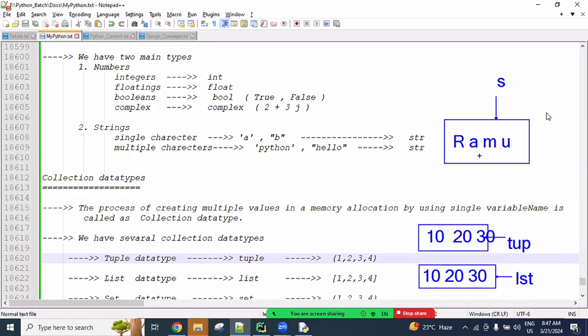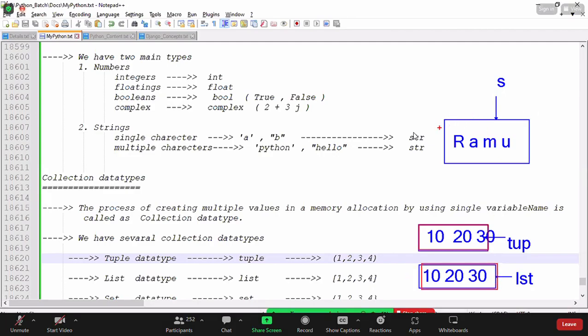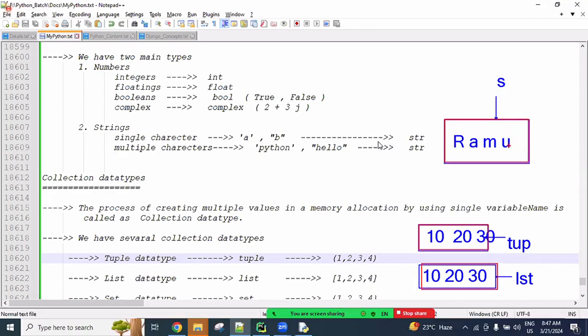So in memory allocation like this we saved. After creating values in the memory, this is a tuple object, this is a list object, and this is a string object.